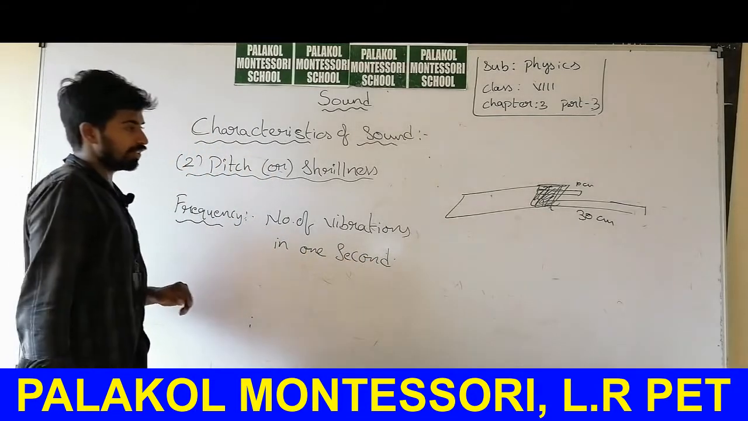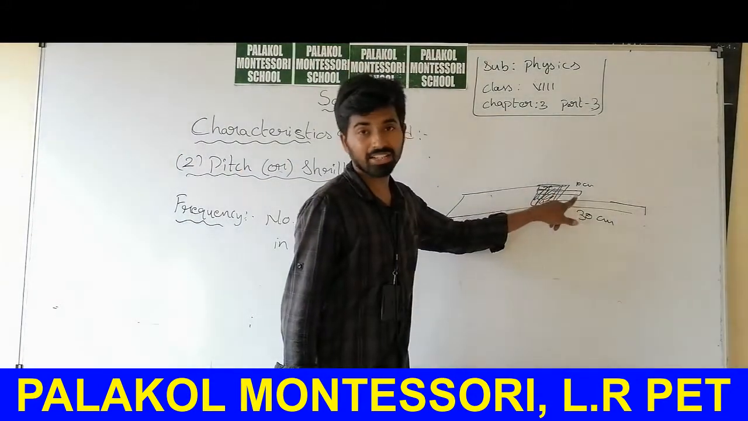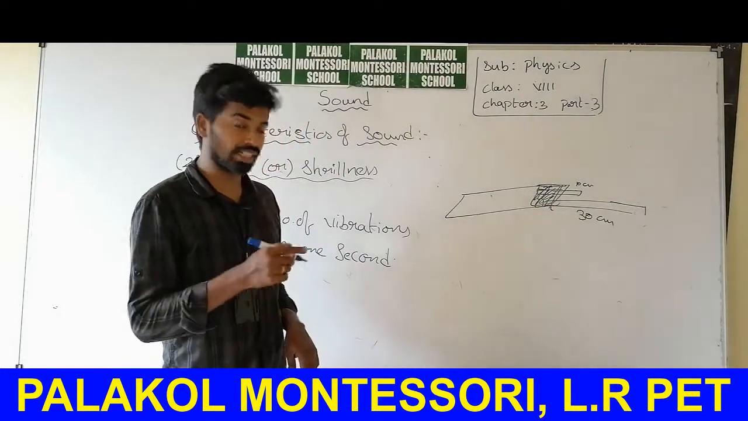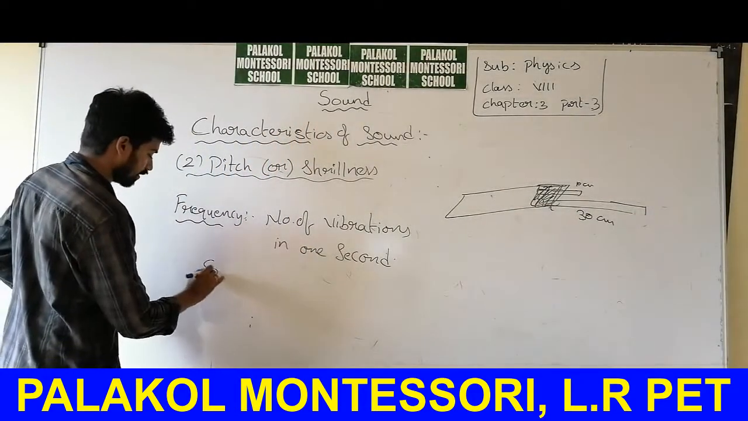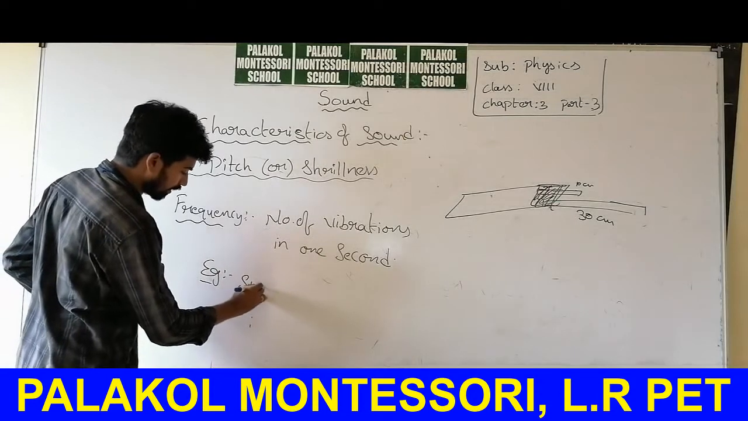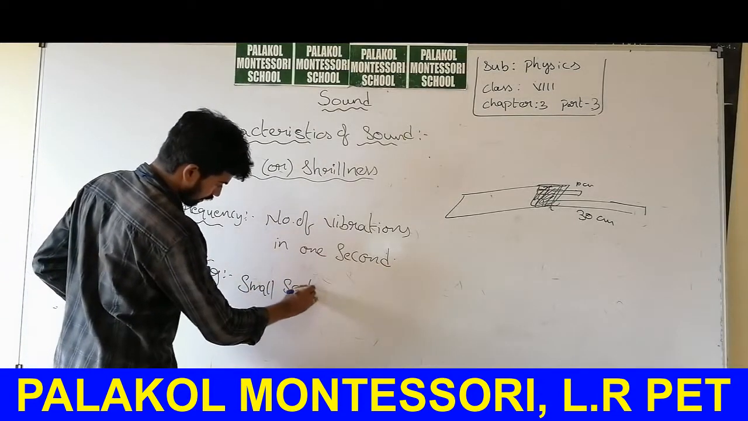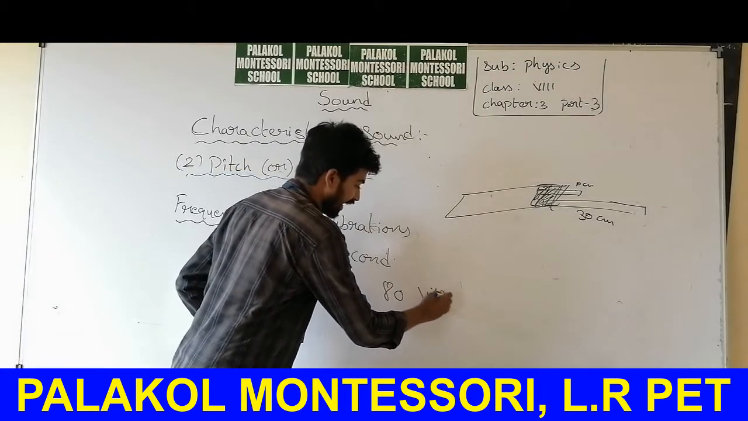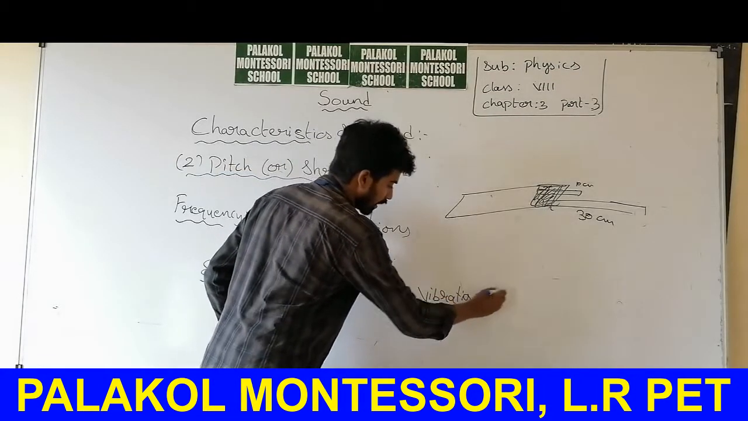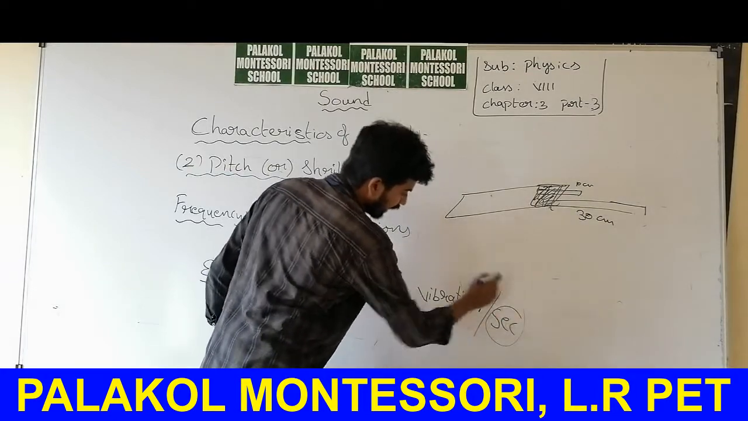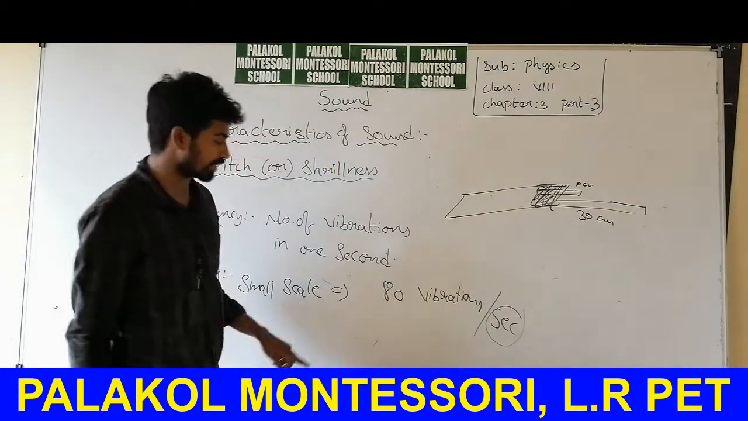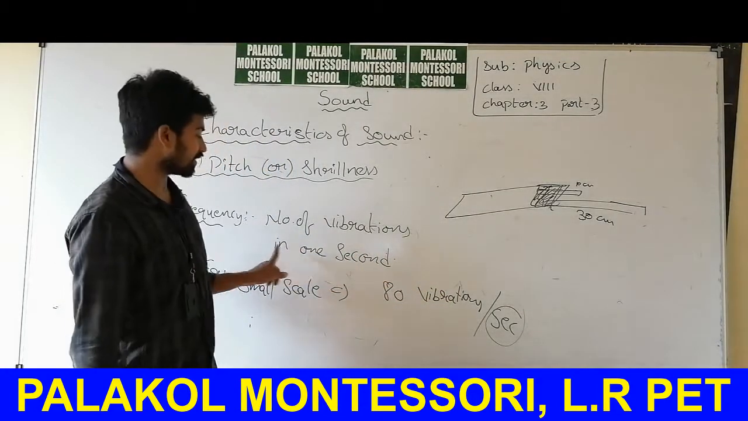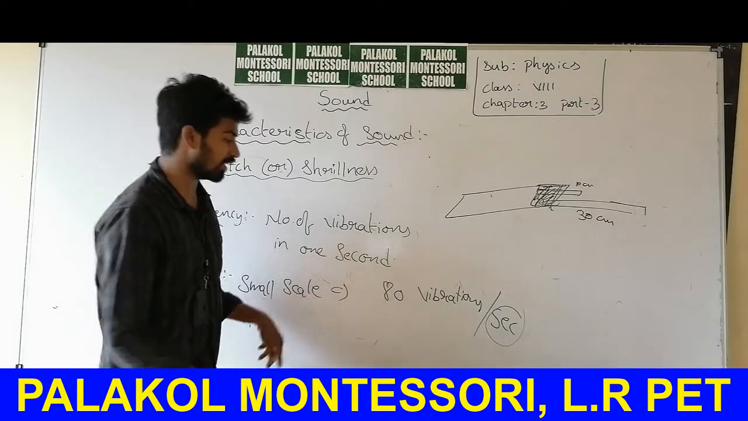It is called frequency. The smaller scale will have high frequency. That means, for example, the smaller scale will make 80 vibrations per second. How many vibrations will it make in 1 second? In 1 second it will make 80 vibrations. We will call this frequency. The number of vibrations in 1 second is called frequency.